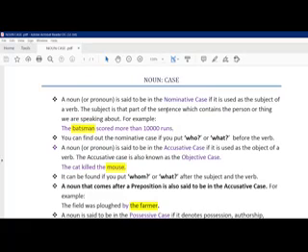Now here, the batsman and Suman sir, both of them are actually performing the action. They are the subject and they are nouns, and they are in the nominative case because they are performing as the subject. Now you can find out the nominative case if you put who or what.